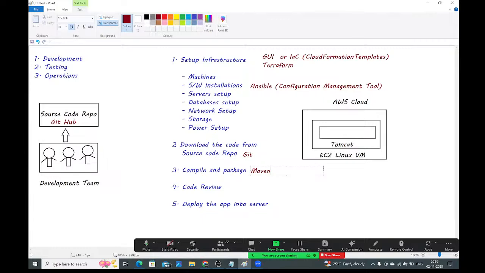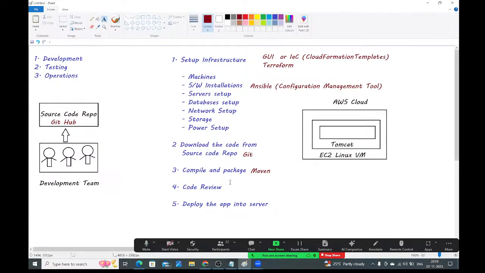Fine. So here, code review, guys. Here we need to do the code review. How developers have written the code, whether they followed the coding standards or not. They have written the test cases or not. All the test cases are passed or not. Code coverage is 80% or not. Everything we need to check.